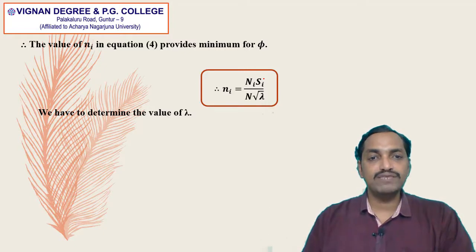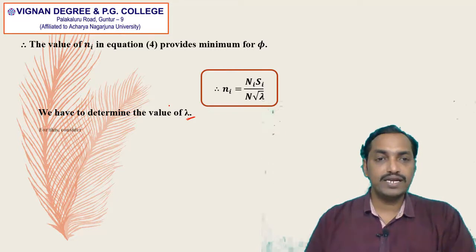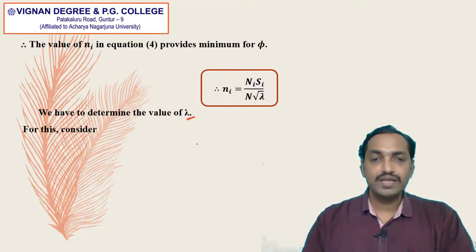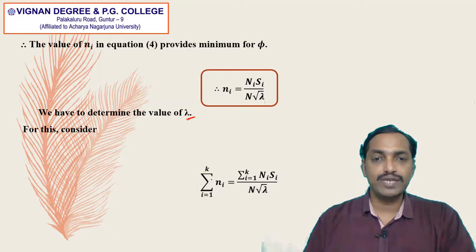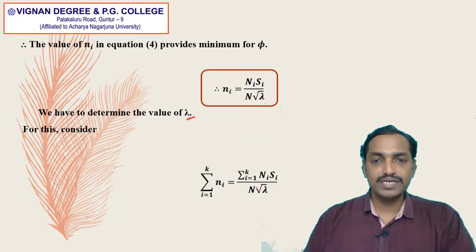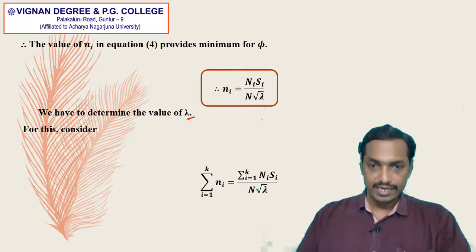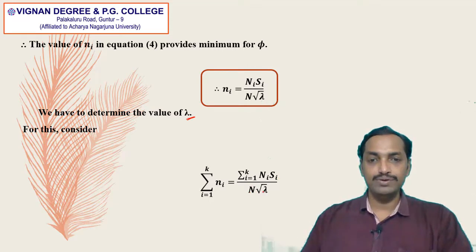We have to determine the value of lambda now. For that, consider summation i is equal to 1 to k ni, which is equal to summation i is equal to 1 to k capital Ni into capital Si divided by capital N into root lambda, as only the ith terms are in the numerator.